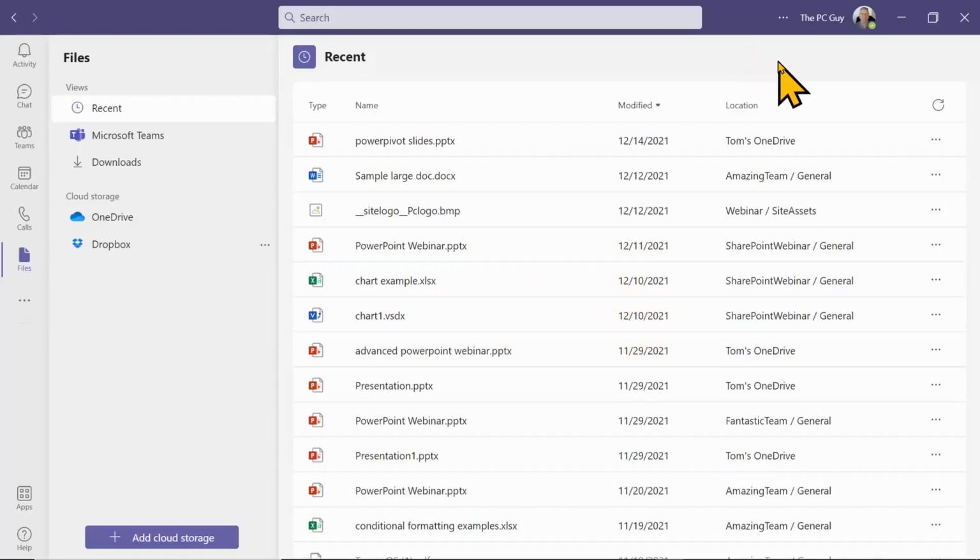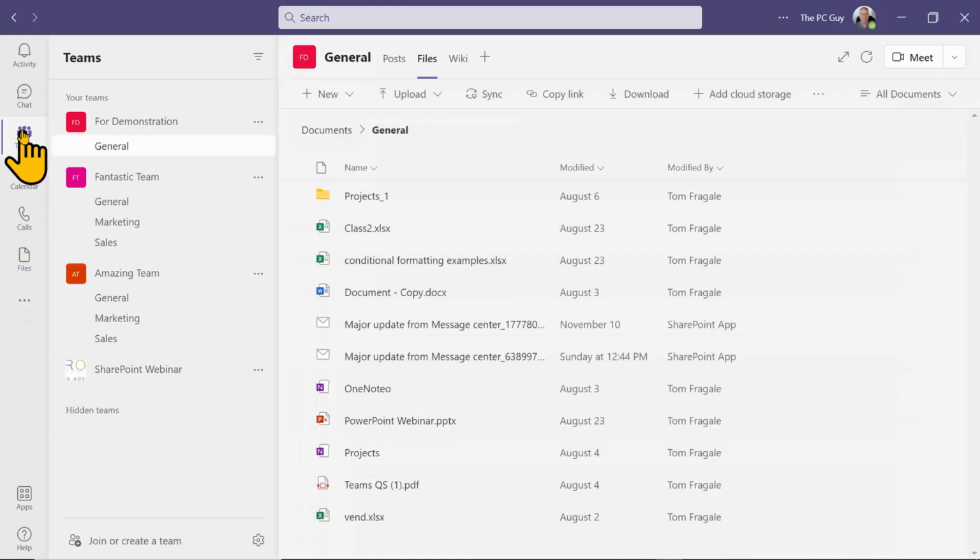Next, I'd like to show you how to create a team. So you might already be part of different teams, but if you want to create your own team, we're going to click on the Teams icon over here on the left. Now, I'm just going to say that some companies require you to go to your help desk or your IT team, and then they would set up your teams for you.